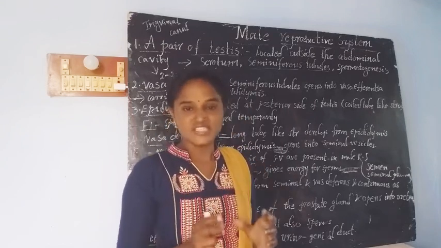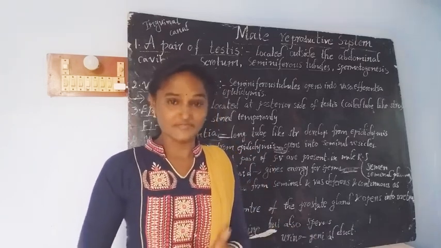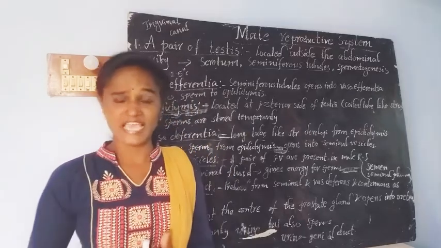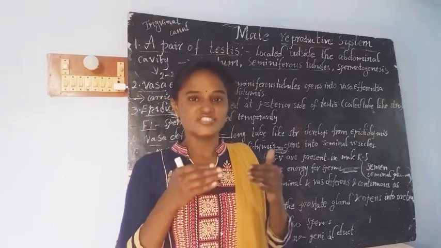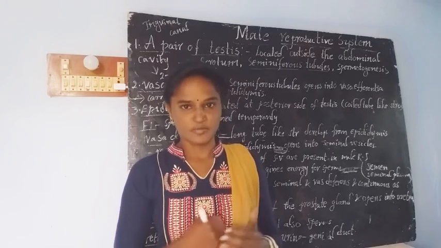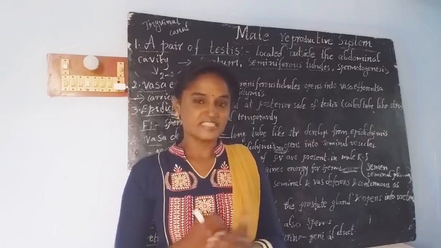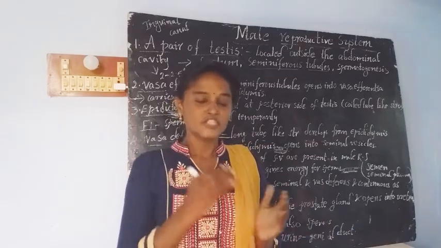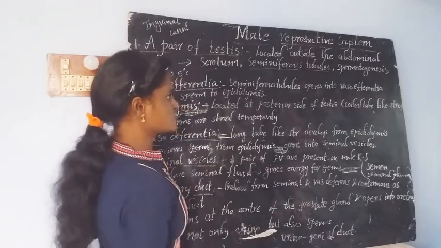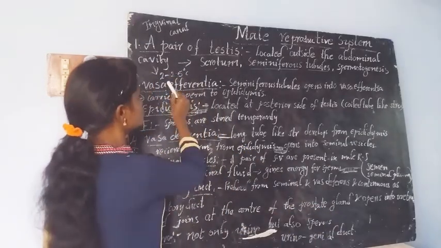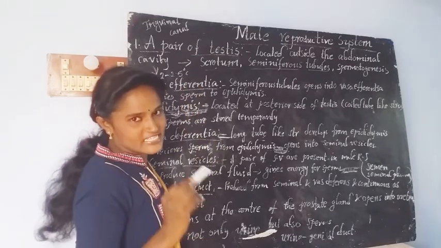If they were present inside the abdominal cavity, they would face the body temperature. That's why they are present below the abdominal cavity, to maintain a lesser temperature, and this helps the process of spermatogenesis. The testes maintain a temperature 2 to 2.5 degrees centigrade lower than the body temperature.